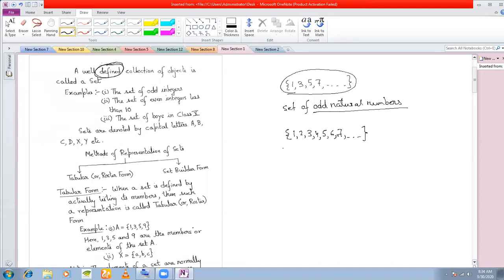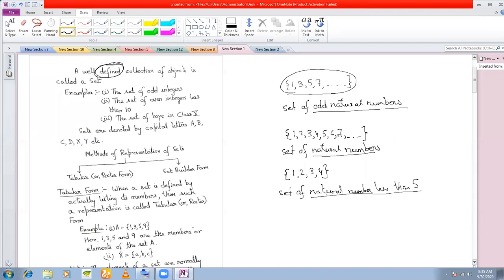First of all, is this a set? Yes, this is a set. And what is the definition of this set? It is a set of natural numbers. Okay. So the definition of this set is natural numbers. Similarly, you can have numbers like this. Does this set have a definition? Yes, it has a definition. It is a set of natural numbers less than 5.